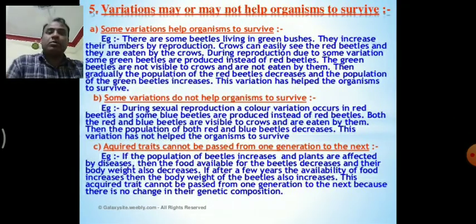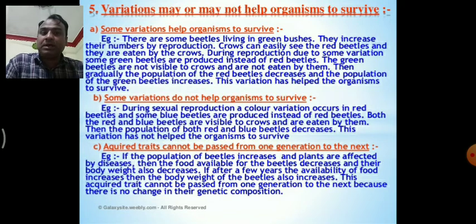Next, variation may or may not help an organism to survive. Some variation helps organisms to survive. There are some beetles living in green bushes. I already discussed this with you in the first lecture. They increase their number by reproduction. Crows can easily see the red beetles and they are eaten by the crows. During reproduction, due to some variation, some green beetles are produced instead of red beetles.